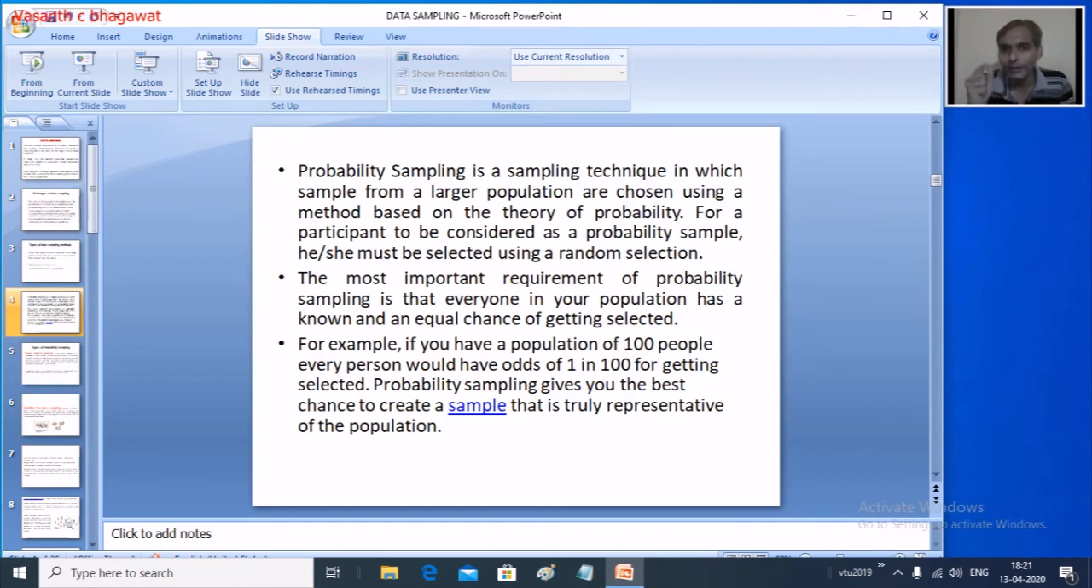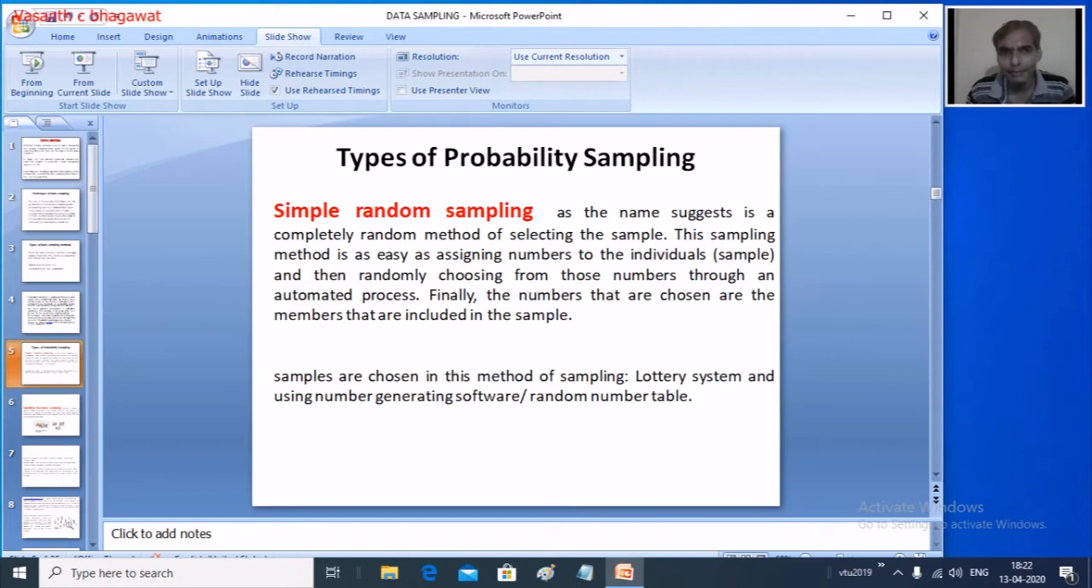So the important property, the requirement of probability sampling, is that everyone in our population has an equal chance of getting selected. The same thing is given here in a simple example. This is what we call probability sampling, where you randomly select.